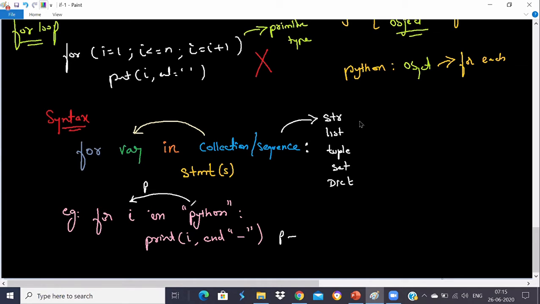Next loop, the Y will be picked up automatically, printed and followed by a hyphen. Then T will be picked up and printed followed by a hyphen. Then H, then O, each followed by a hyphen. And after even N, the hyphen will be printed, which does not look good. So instead of a hyphen, let me replace it with a space, so that the hyphen does not look bad at the end of the print statement. Let's execute this code and check what happens.